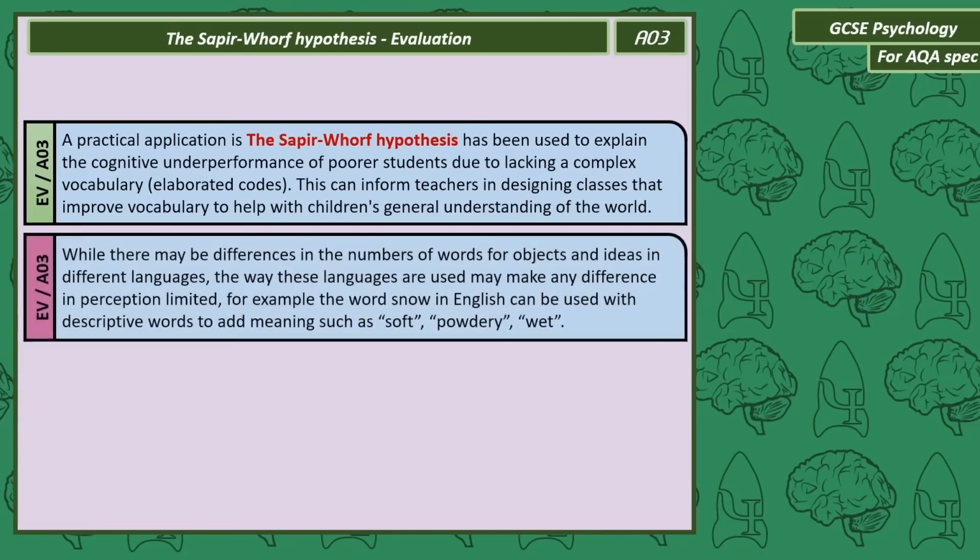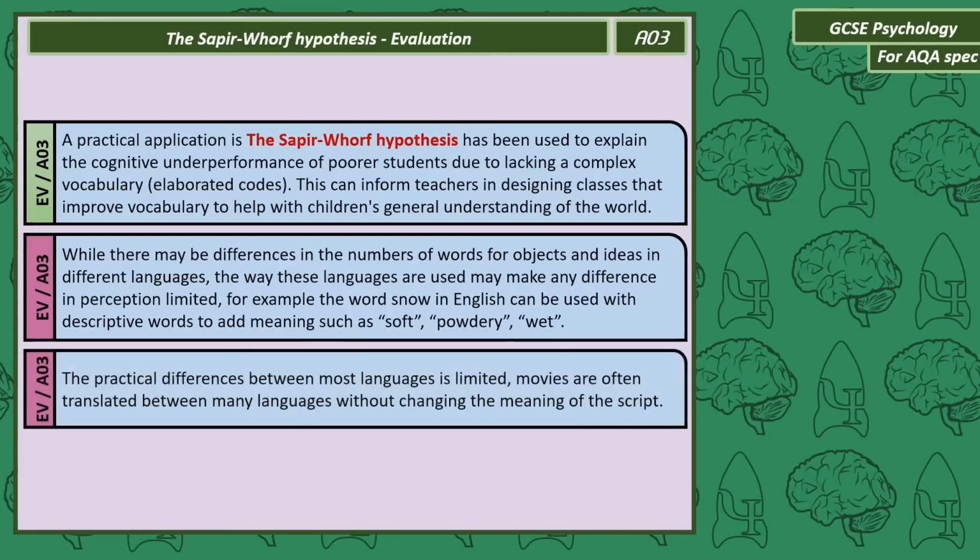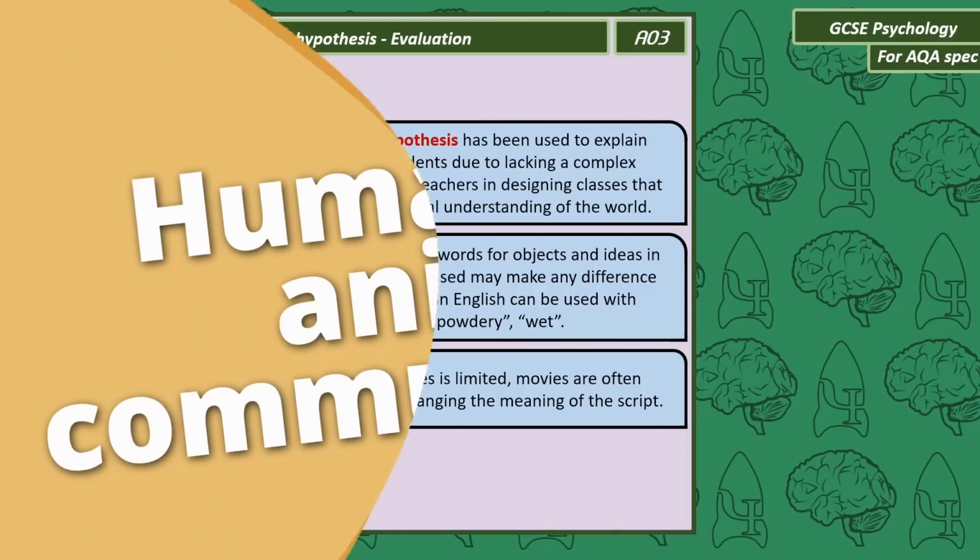And while there might be many differences in the number of words for objects or ideas in different languages, the way these languages are used might make any difference in perception limited. For example, the word snow in English can be used with descriptive words that add meanings such as soft, powdery, and wet. And the practical differences between most languages is limited. Movies are often translated between many languages without changing the meaning of the script.